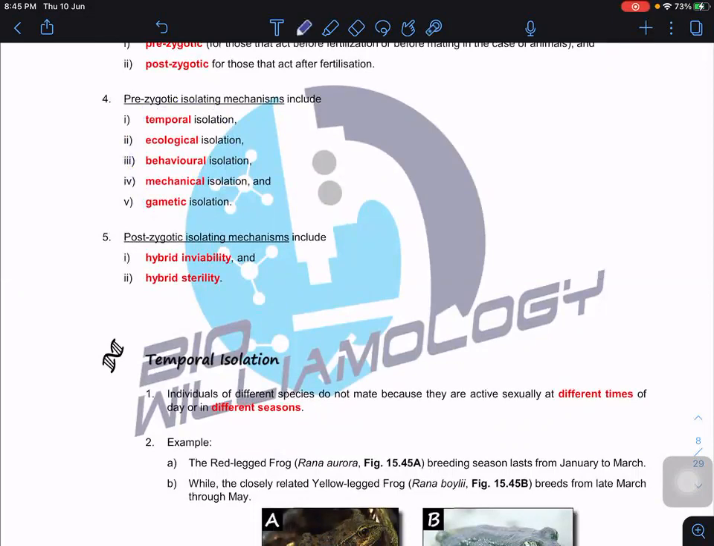One is temporal. Temporal means timing, different timing. Ecological. Ecological sometimes we also call geographical. So geographical basically means two different geographical regions. For example, you have heard before of the liger, right? If you mate a lion and a tiger together, we get a liger. But this won't happen in nature because the lion and tiger habitats do not overlap. So this is called geographical, or ecological, isolation.